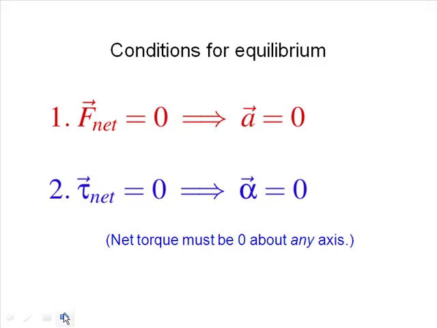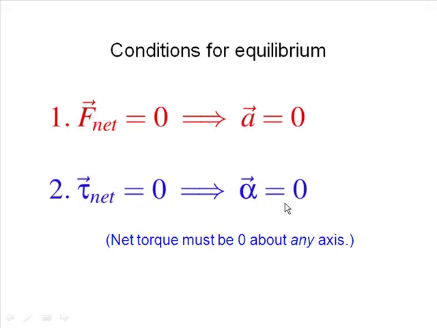Okay, so first off, let's talk about equilibrium. Equilibrium is when something is not accelerating translationally or rotationally, which means we have no translational acceleration of any kind, and we have no angular acceleration of any kind.